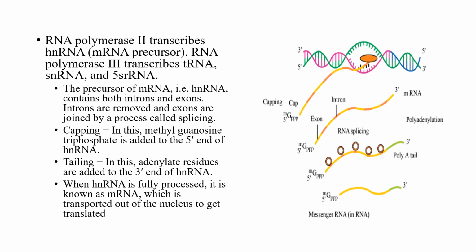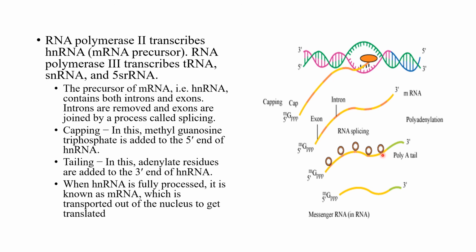tRNA is transfer RNA. snRNA is small nuclear RNA. Here three steps are very important. The precursor of mRNA, that is hnRNA, contains both introns and exons. You can see in this picture, the yellow color is exon, this is intron. The introns are removed and the exons are joined together, that is called splicing.